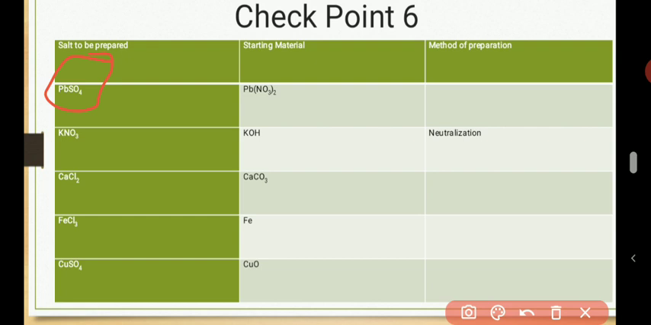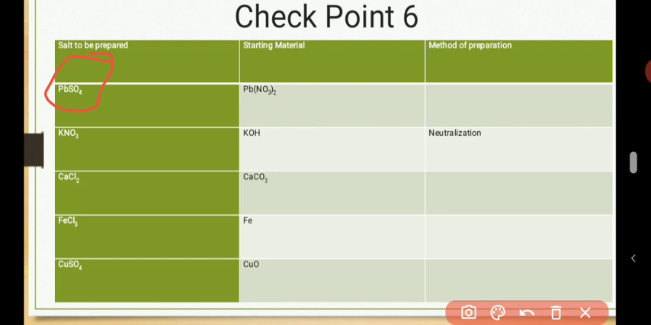PbSO4, is it a soluble salt or an insoluble salt? If you check your solubility rule, all sulfate salts are soluble apart from lead sulfate and some others, and silver sulfate. So this PbSO4 is an insoluble salt. So definitely I will need a double decomposition method to prepare it, and you know how to do that.